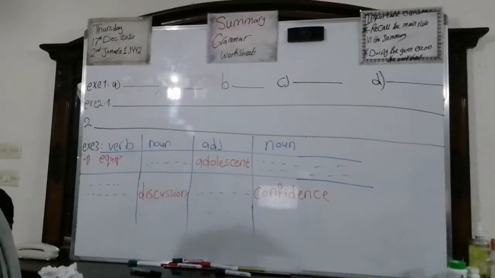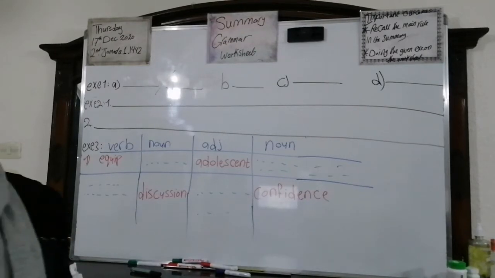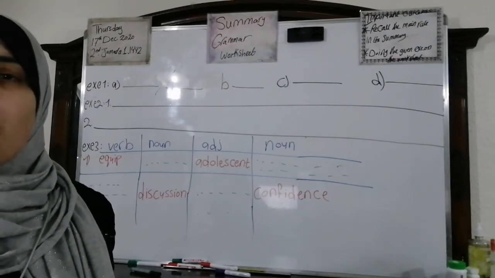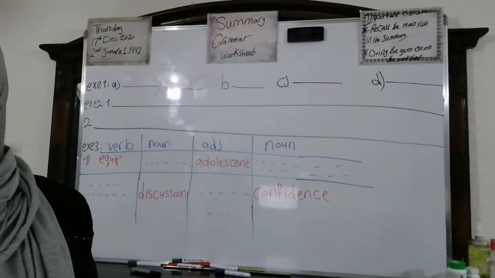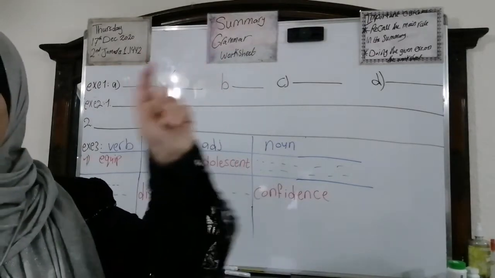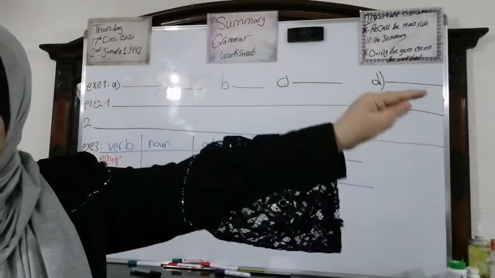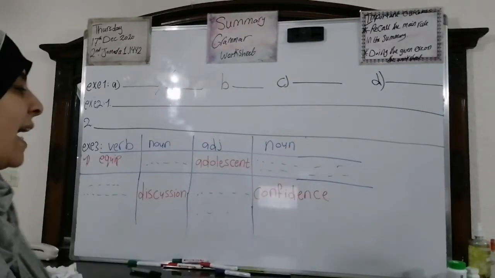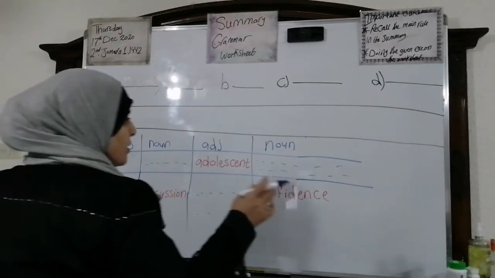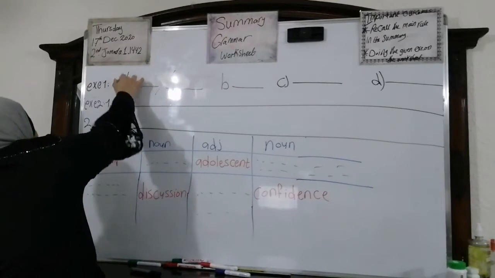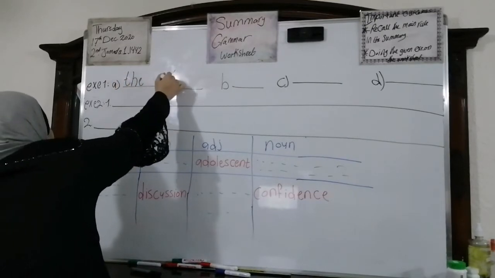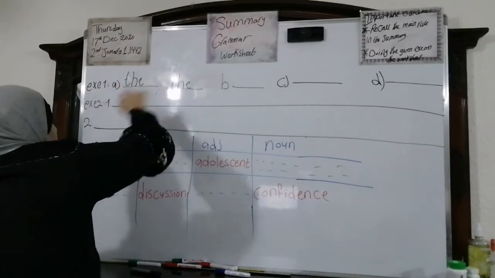Now let's move to question number one. Write the suitable article, a, an or zero article, in each space below. We have: I like the blue t-shirt over there. She's pointing at it. It's better than the red one because we said before the adjective. So we're going to write "the" in the first space and the second one.